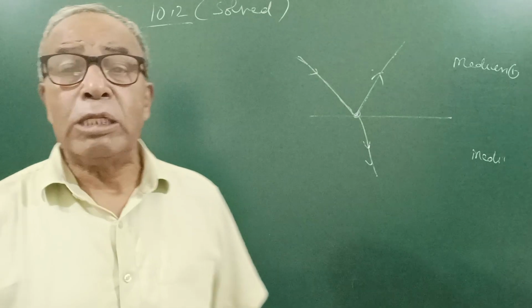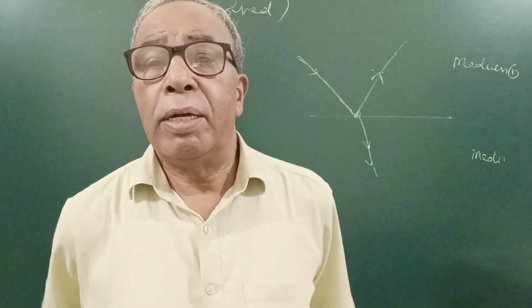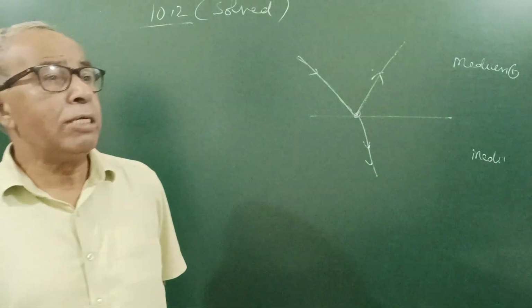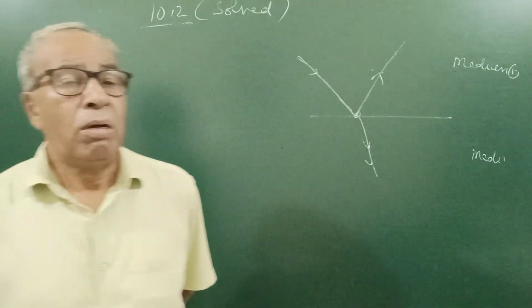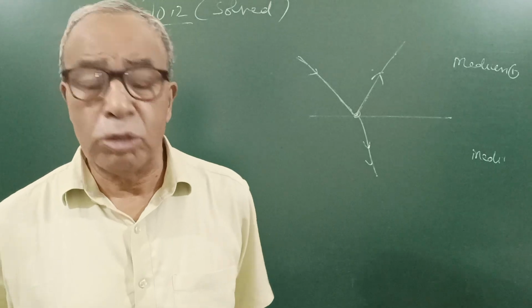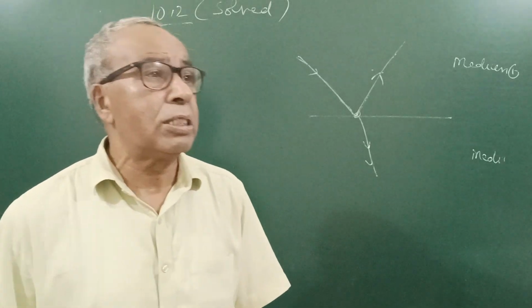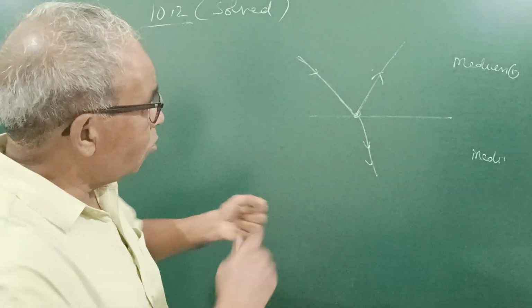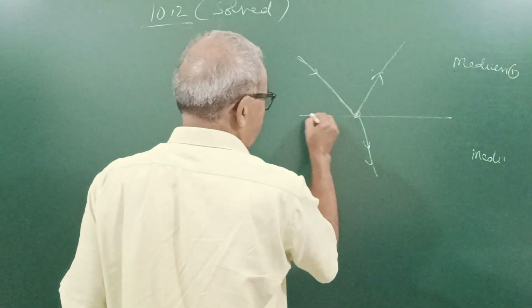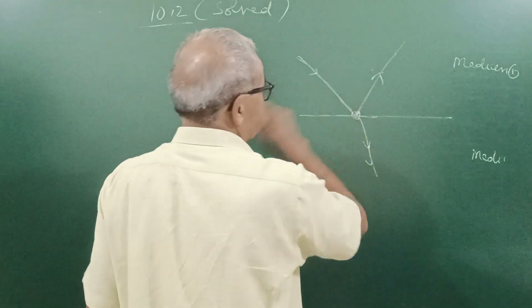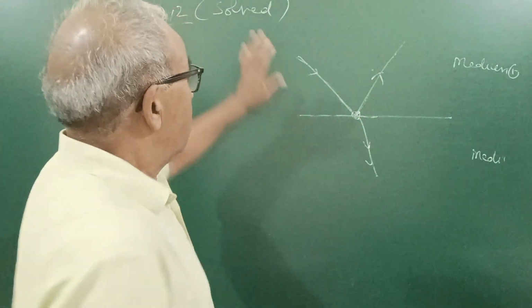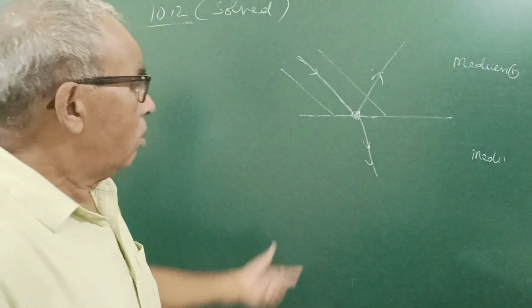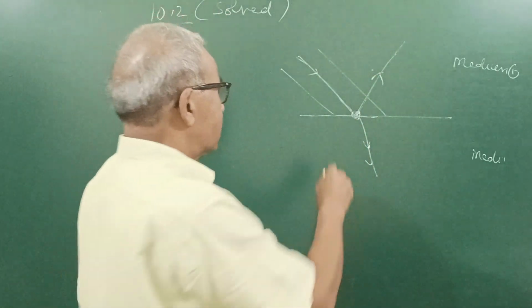I told you Huygens theory, that when a source of light is placed in a medium, then light emitted by the source disturbs the particles of the medium and they start oscillating with the frequency of the source. They have twisted the question a little, but the same thing is there. When light falls here, what happens? Many rays are falling, and everywhere reflection and refraction take place,